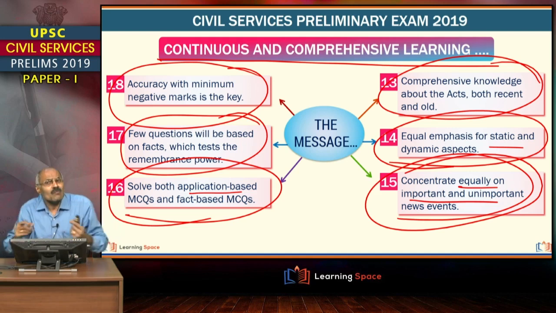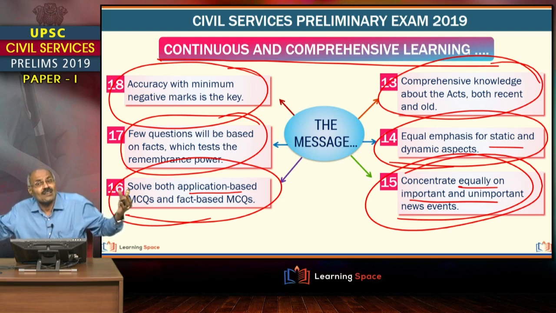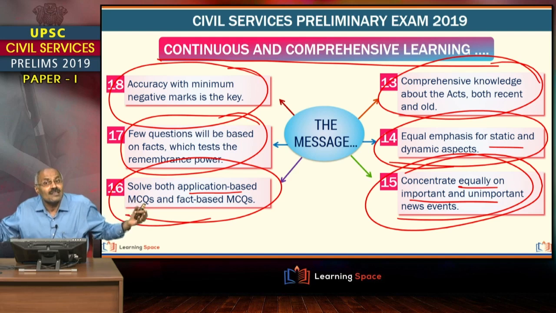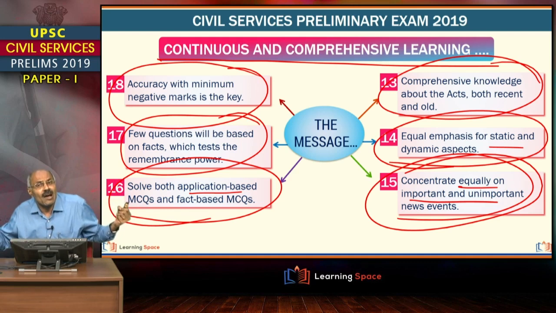So you can see some of the questions are very easy. Some of the questions are from the basics. Some of the questions are dynamic, linked with the static. Some of the questions are application based. Some of the S&T questions are tough. Some of the ecology questions are also tough, especially with regard to the release of various gases like methane and reactive nitrogen. Probably most of the students may go wrong. And if you analyze all these things, the cutoff may be somewhere around 100. It is my personal viewpoint. The cutoff may be somewhere around 100, right?